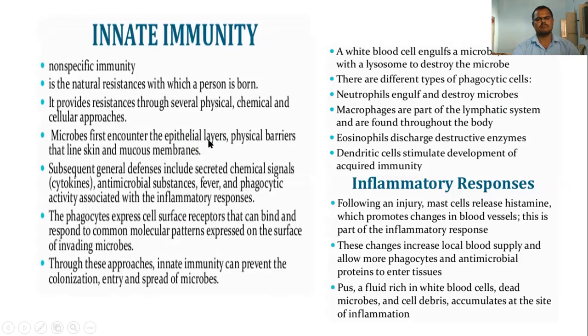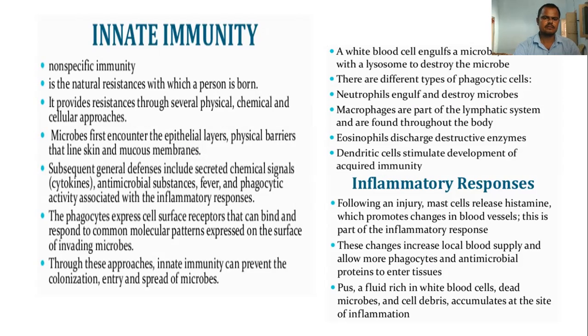Any organism must first get past a barrier like the skin or mucous membranes, the physical barriers that line the skin and mucous membranes. Otherwise, it cannot get inside the body. Then the subsequent general defenses include secreted chemical agents, cytokines. When microbes enter the body, these antimicrobial substances, cytokines, fever, and phagocytic activity immediately increase inside the body, along with the inflammatory responses.